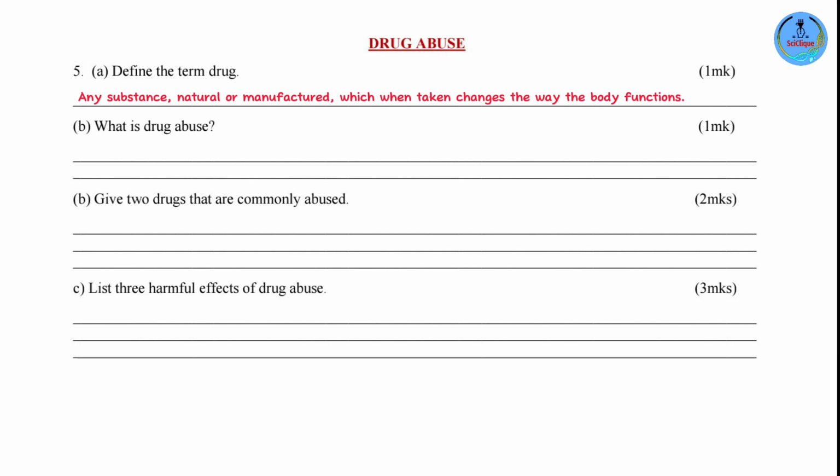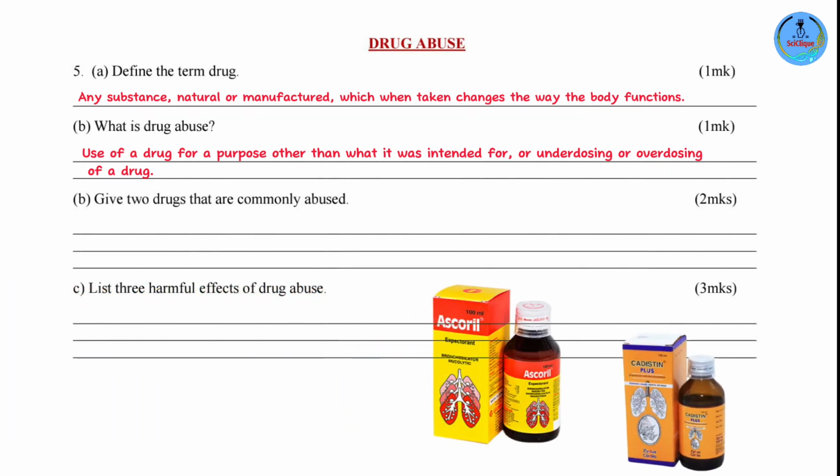What is drug abuse? Now, this is whereby you're using the drugs for a purpose other than what it was intended for. Now, I'm going to give a very good example of the cough suppressants. So one of their side effects is that they make you feel dizzy and drowsy, and some people enjoy that because maybe it helps them to sleep better. So they take the cough suppressants not because they want to soothe their cough or reduce the irritation, but just because they want to sleep or they want that feeling of drowsiness. This is an example of drug abuse.